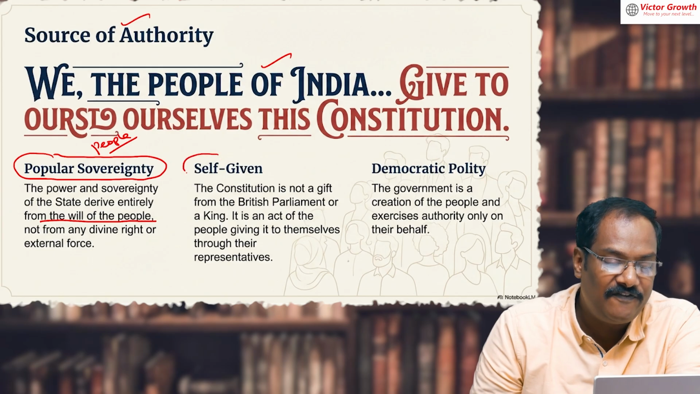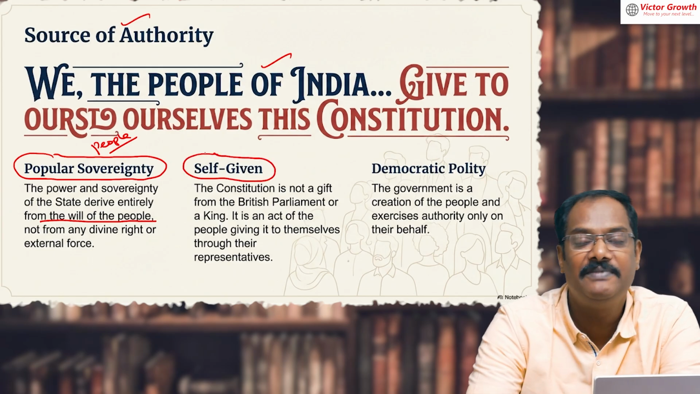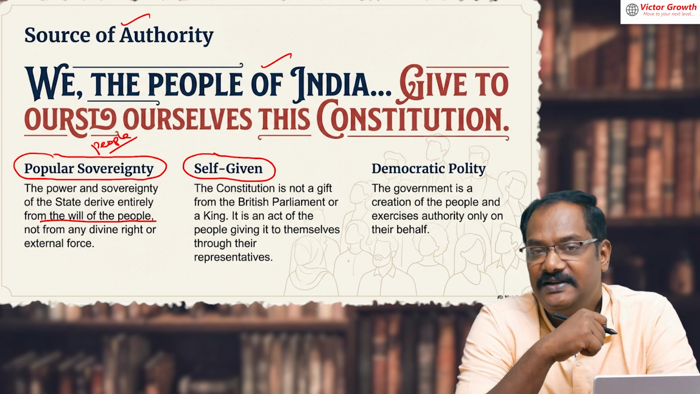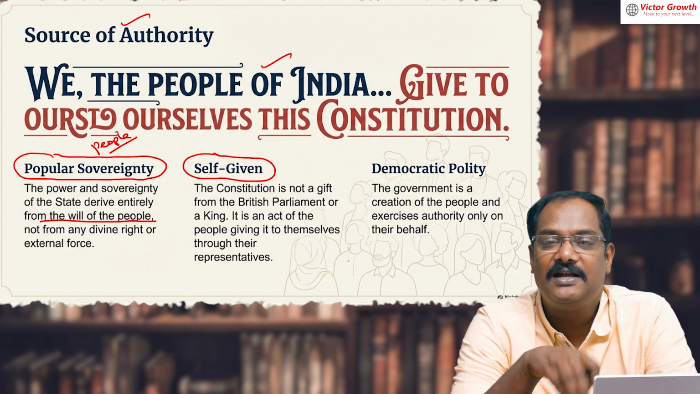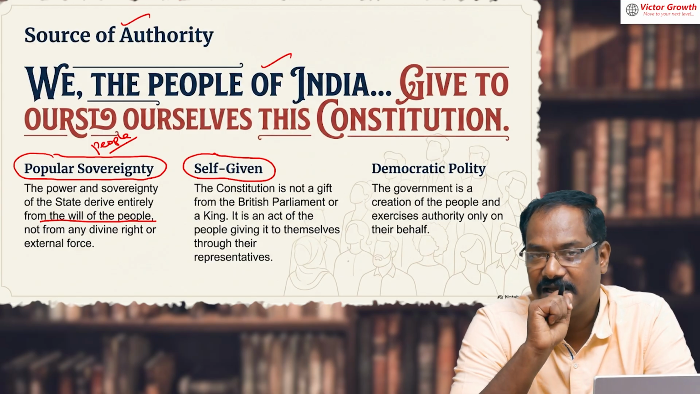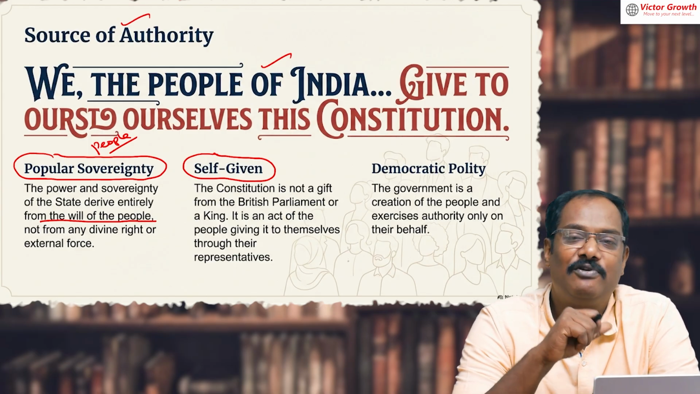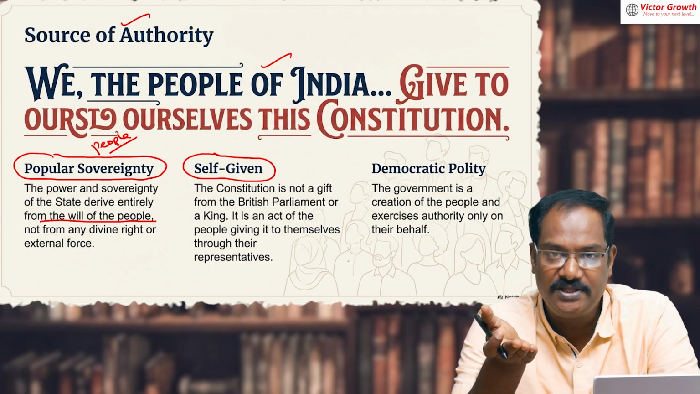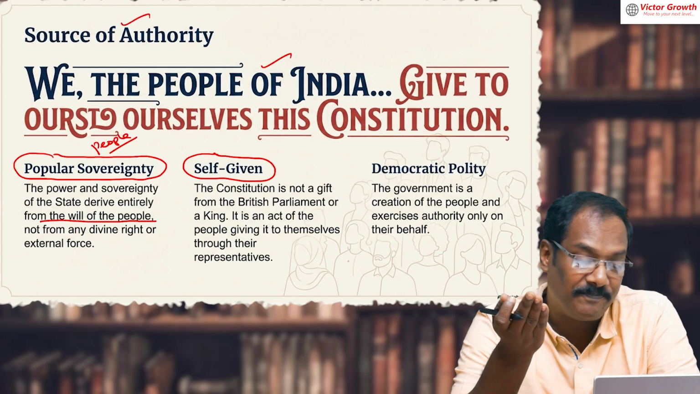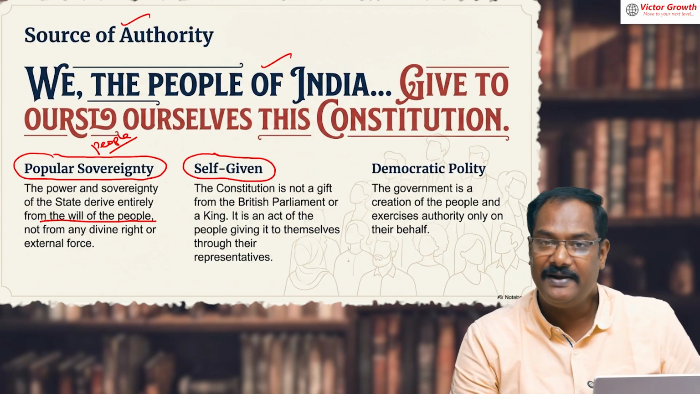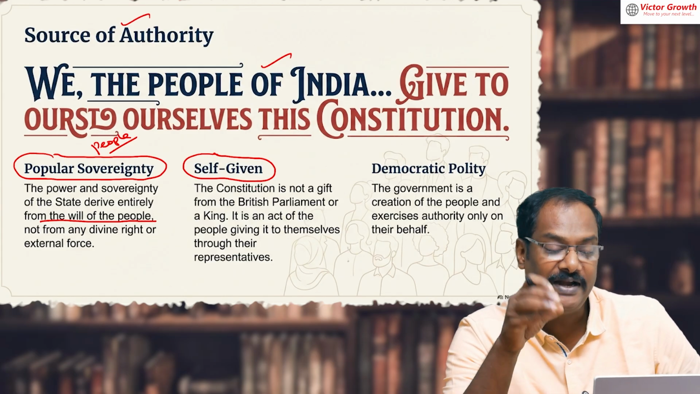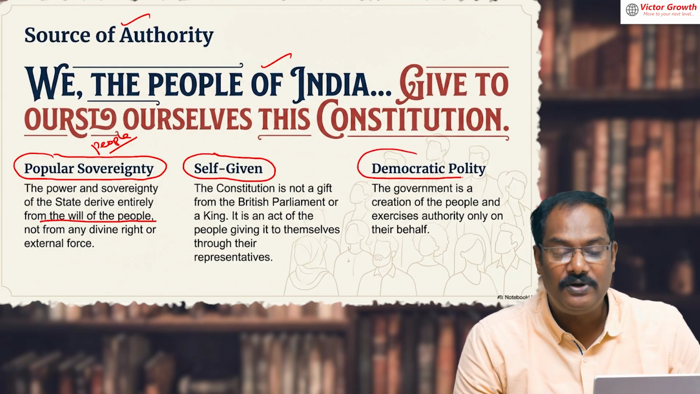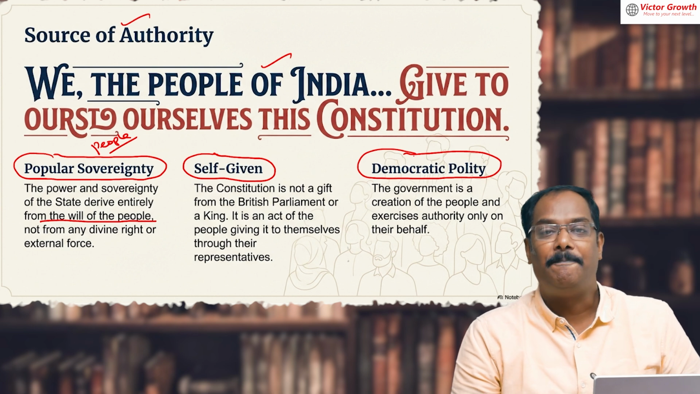Then self-given. Self-given means it's given by the people to themselves. In fact, in 1927, the Simon Commission came to India saying that we are making a constitution for you and you accept this. That time itself we rejected. We said, we will make our own constitution. Who are you to come and give a constitution for us? That is why in 1928, the Nehru Report, Motilal Nehru created India's first constitution. So it is not given by anybody else. Like, the British Parliament has not created a constitution for it. It is the Indian people who created this constitution. Then democratic polity, I told you, we do not have authoritarianism. People have the supreme power.